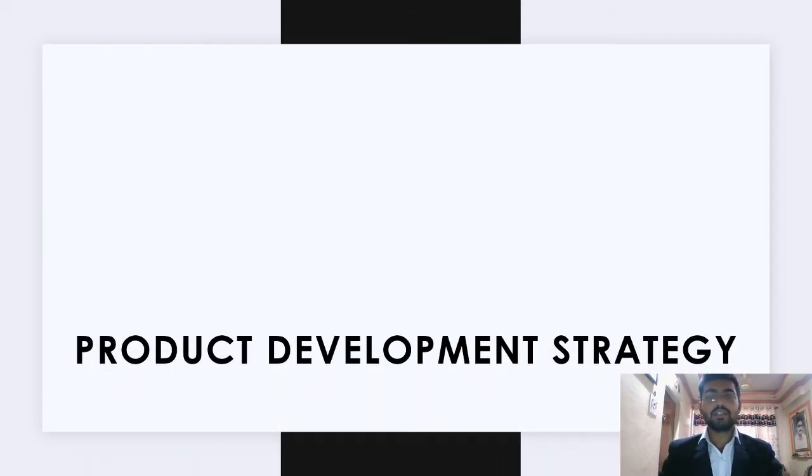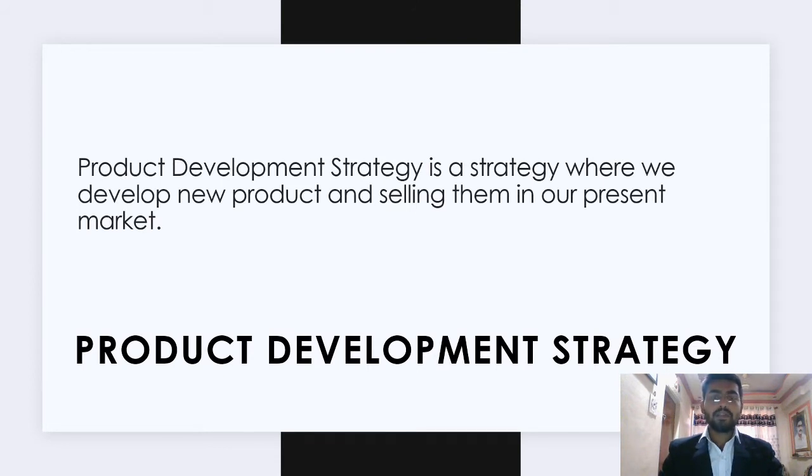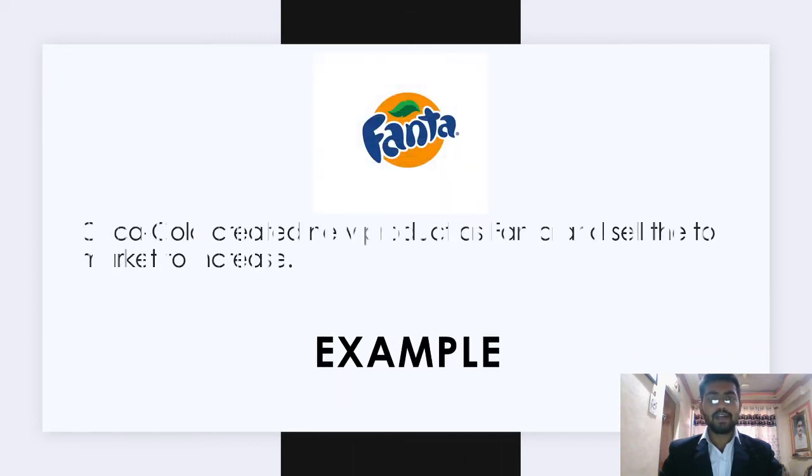Product development strategy. Product development strategy is a strategy where we develop a new product and sell it in our present market. Example, Fanta. Coca-Cola created a new product, Fanta, and sold it to the market to increase sales.